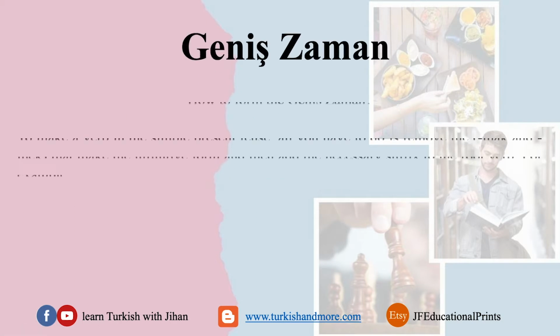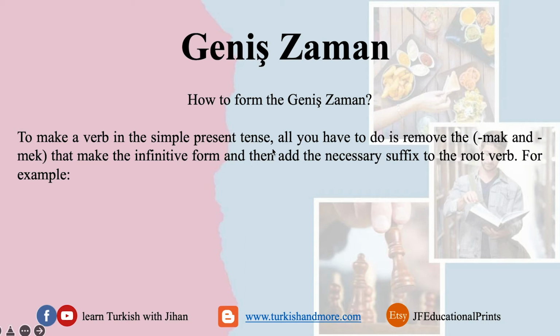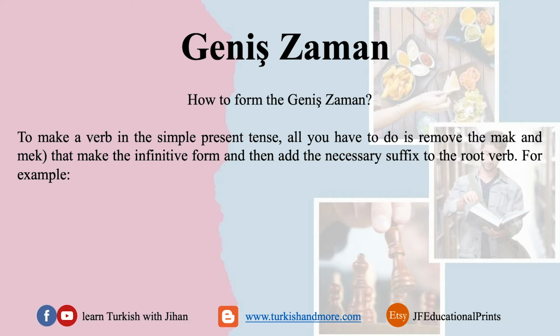To make a verb in the geniş zaman, all you have to do is remove the mak or mek that we use for the infinitive form in Turkish, and then add the necessary suffix to the root verb. For example, I have the verb yazmak, which means to write. When I add the mak or mek to a verb in Turkish, it gives me the infinitive form. I remove the mak and I'll have yaz, which means write. Now I use this form of the verb, the root verb, add the necessary suffix, and I will get the geniş zaman.